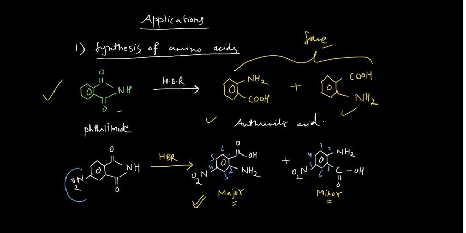Say this is your NO2, and that NO2 is having what kind of effect? It may show you your minus I effect. Along with the minus I effect, it can also show you your resonance, minus R also.